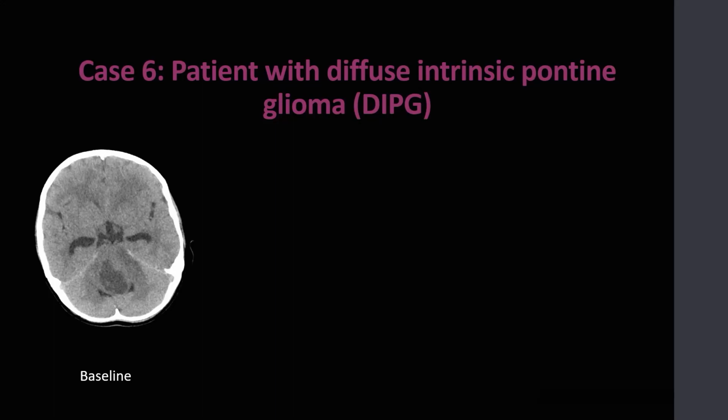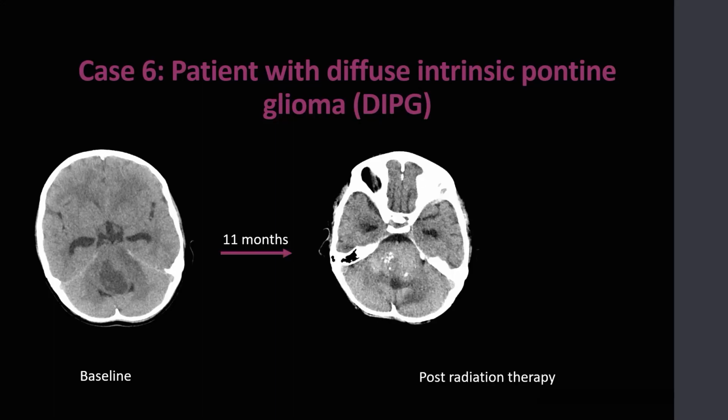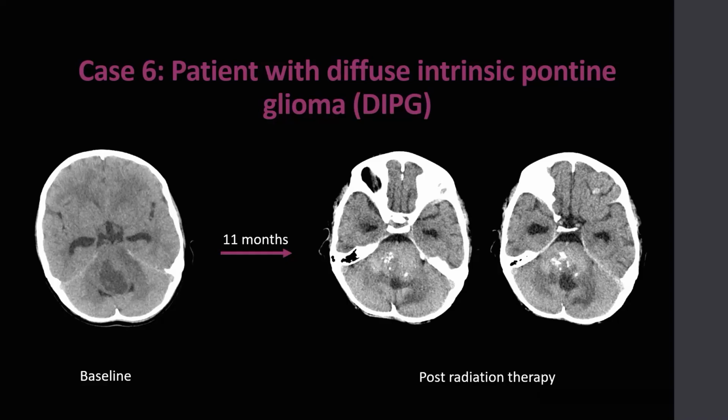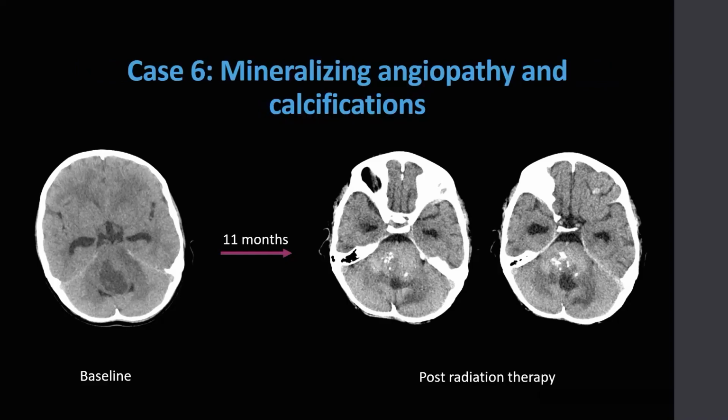Case 6 is a patient with diffuse intrinsic pontine glioma, which you can see here on the baseline non-contrast CT of the head as the posterior fossa mass, causing expansion. 11 months following radiation therapy, you can see reduction in size of the known mass with interval development of dystrophic calcifications, which progress on subsequent imaging. This is a case of mineralizing angiopathy and calcifications.